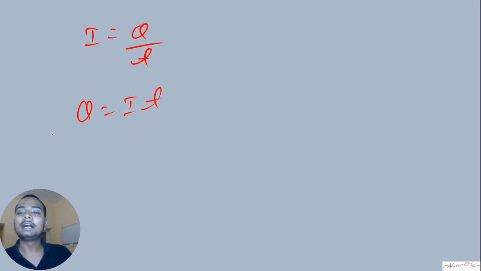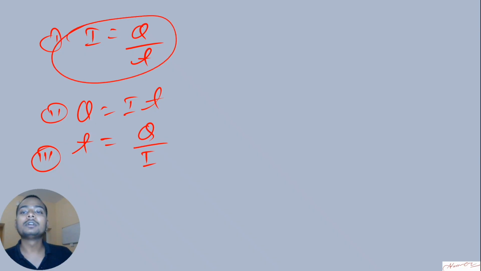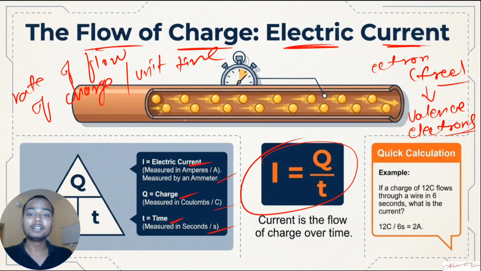When I say I equals Q by T, this is one formula, but questions can be asked in different ways. From this formula only, I can derive two more formulas. I can write Q equals I times T, or I can write T equals Q by I. So all three formulas are valid, and they come from this main formula only. There's no new formula. Understand?